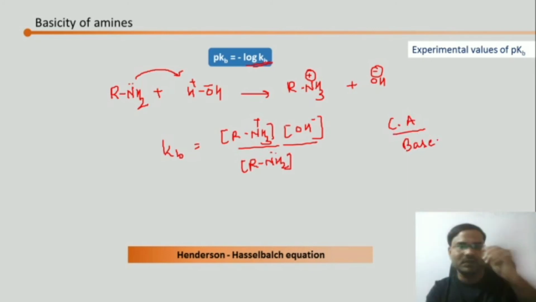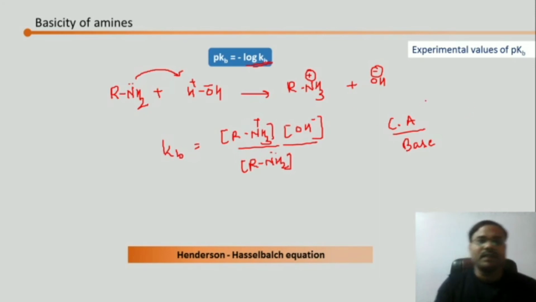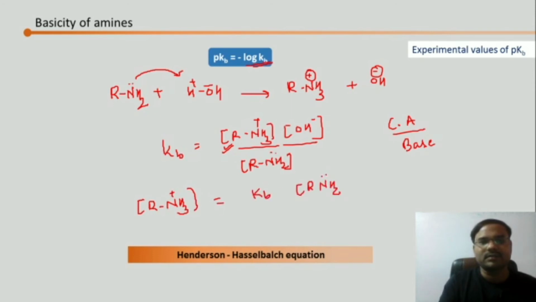We have those concentrations. Now what can we do? If you want to find out the concentration of this species, what can we do? We can rearrange the equation in this way. So you will get Kb into [RNH2] divided by [OH-].